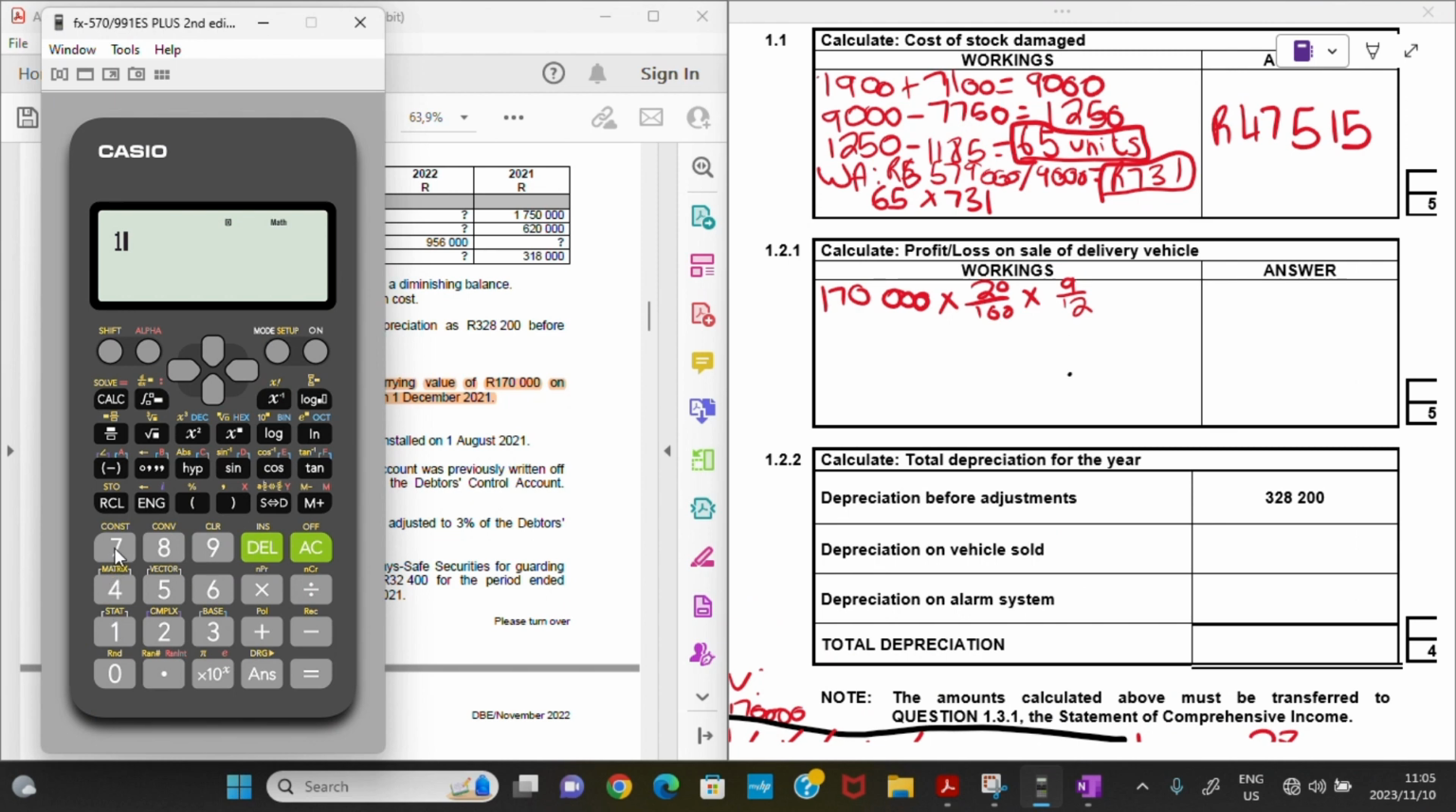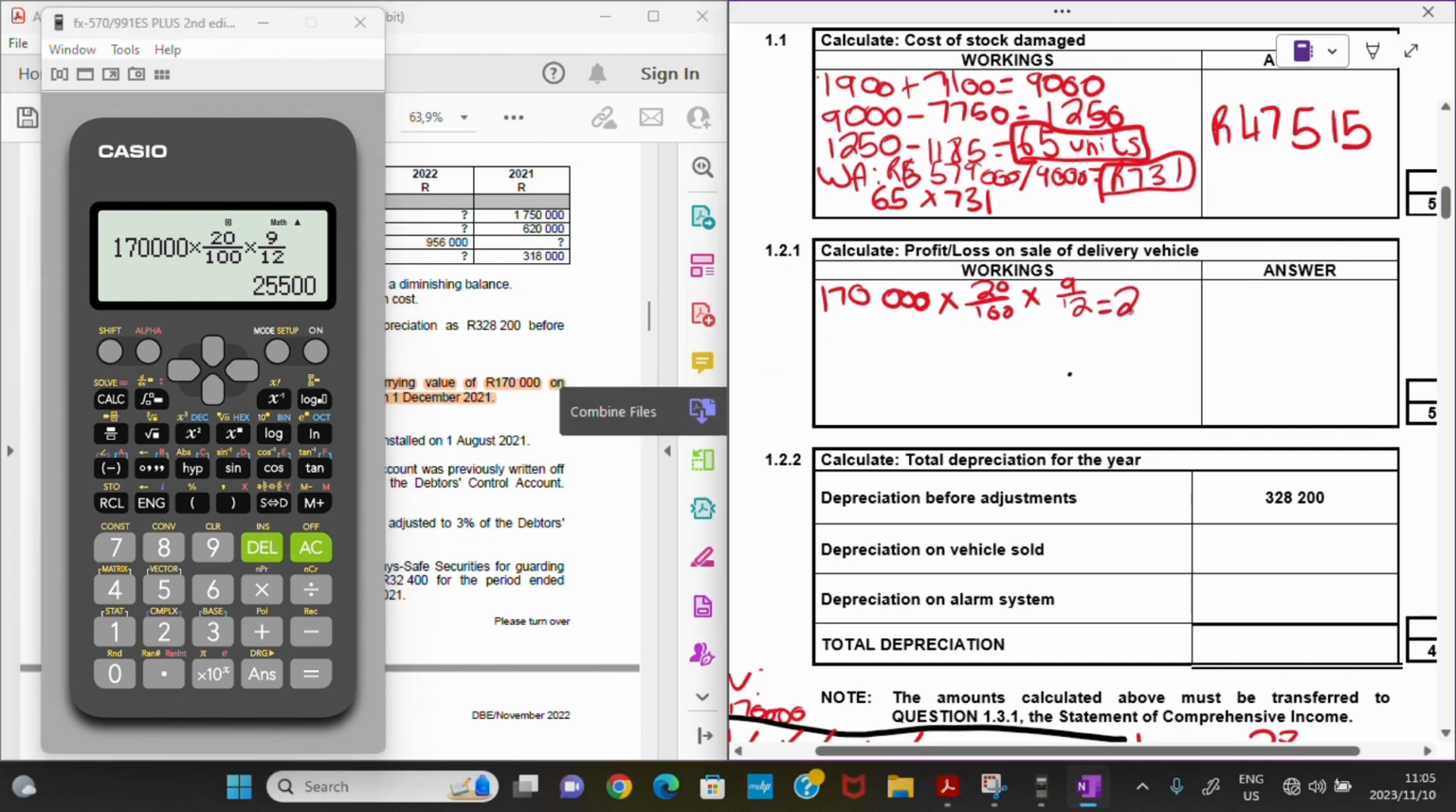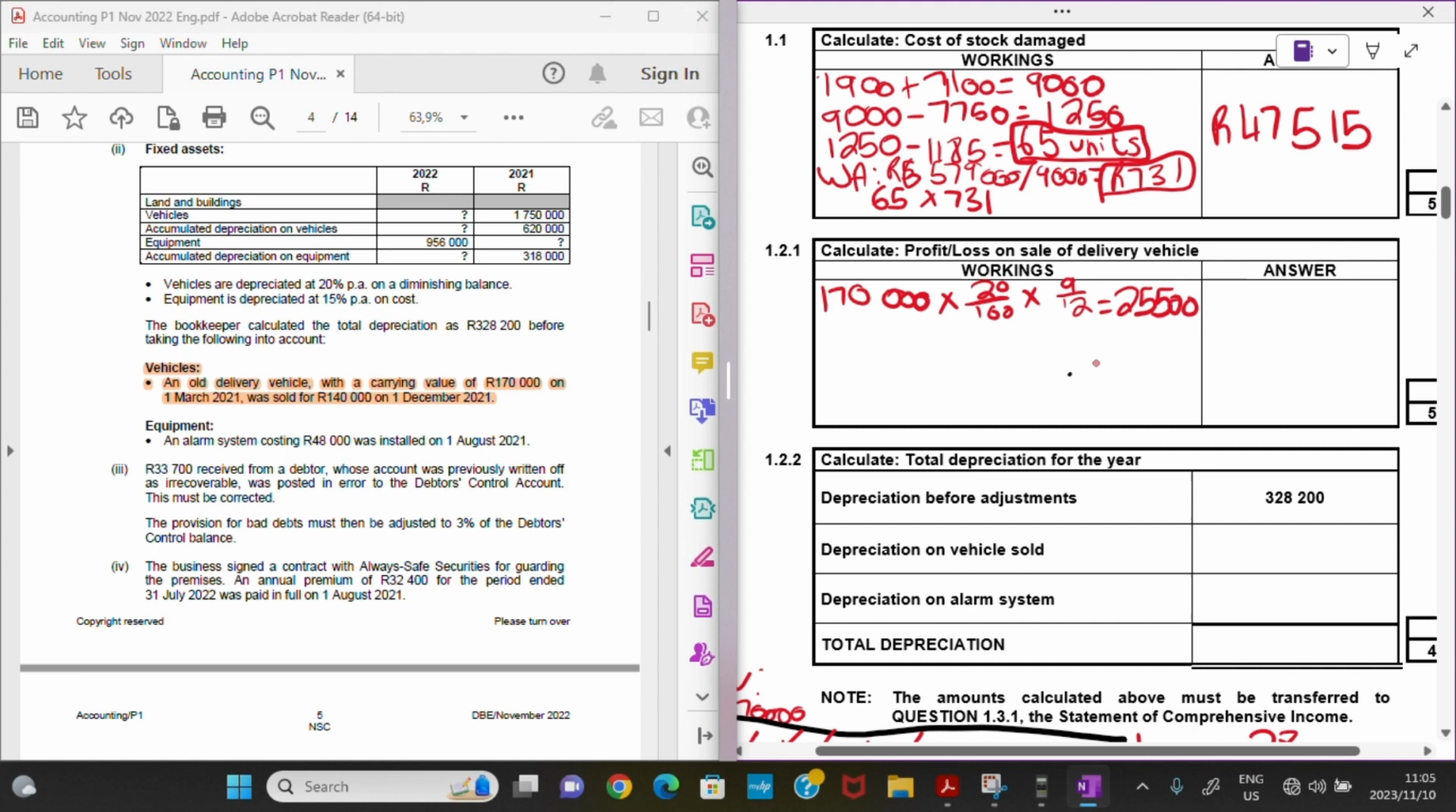So we have 170,000 rands multiplied now by 20% and multiplied by 9 over 12. How much does that give us? So we have now a depreciation of 25,500 rands. So this is the depreciation for this current financial year, right? For our delivery vehicle.